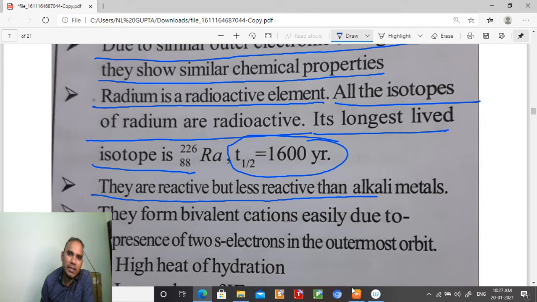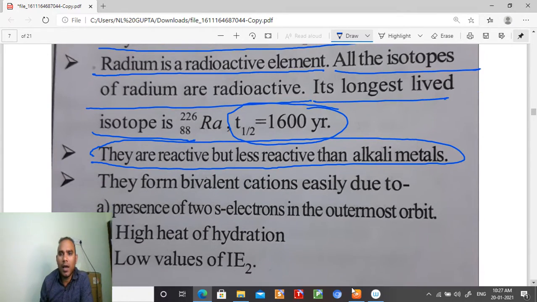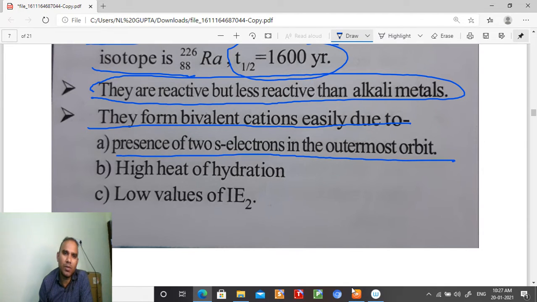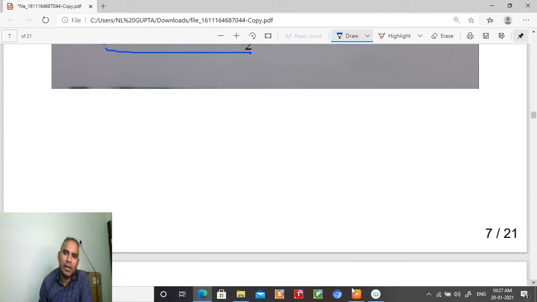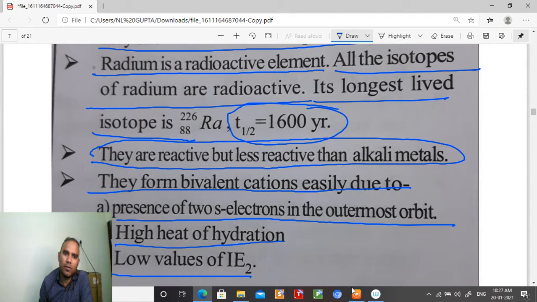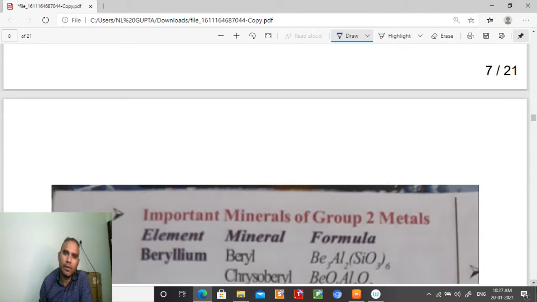They are reactive but less reactive than the alkali metals. They are reactive but not that much as the alkali metals, because they are having 2 electrons, student, while the alkali metals have only 1 electron, and alkaline earth metals are of little smaller size compared to alkali metals. They form bivalent cations easily due to the presence of 2 s electrons in the outermost orbital. High heat of hydration, low value of second ionization enthalpy. Okay, low value or high value, we check low value of IE2. It should be high value, but they have given it wrongly in the book, student.